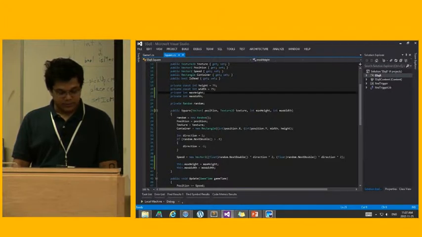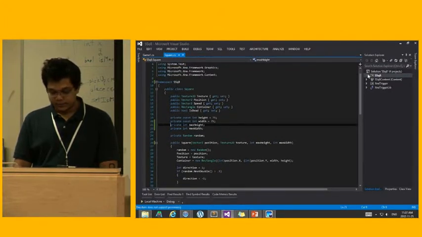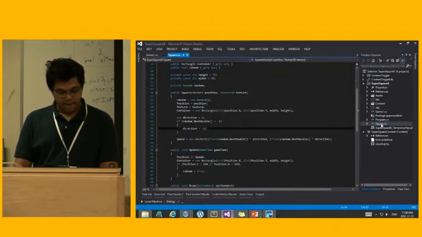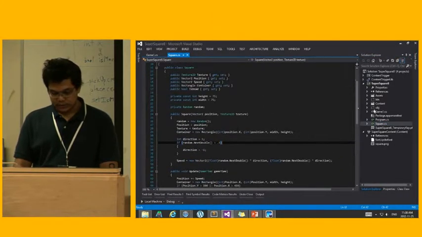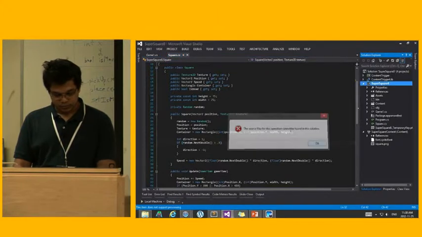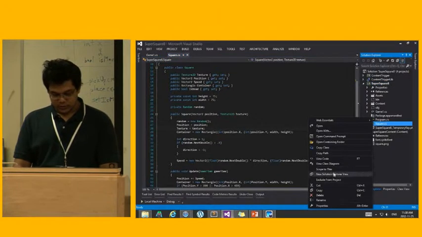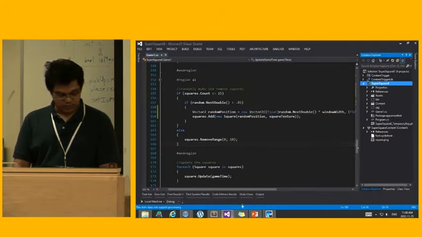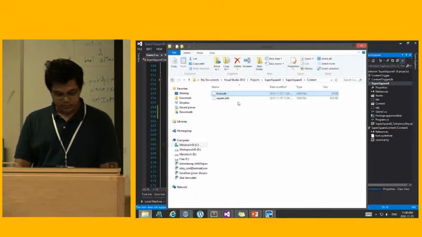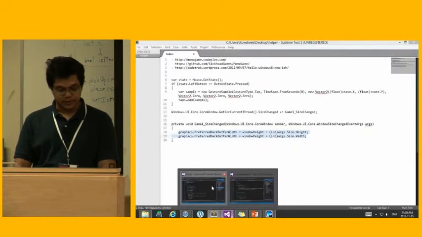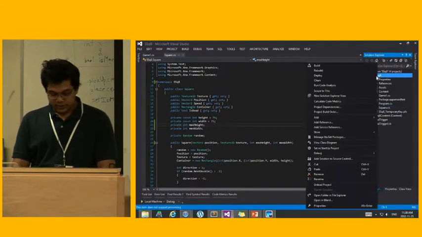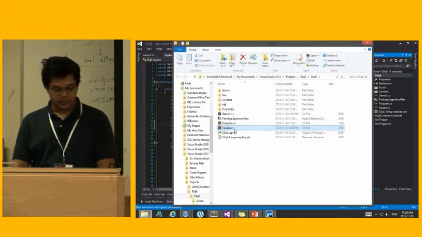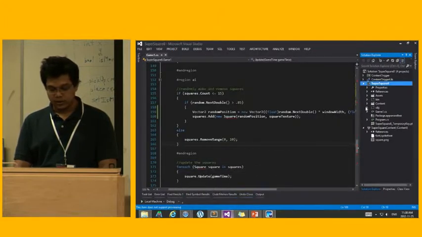So let me copy this class again, and I'll just paste it here. Delete that. Paste it. Where we go? Okay. When this happens, so square, copy that in here.